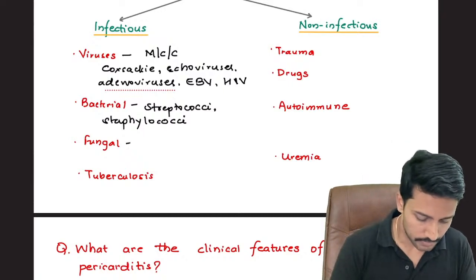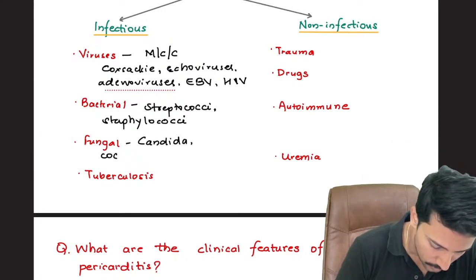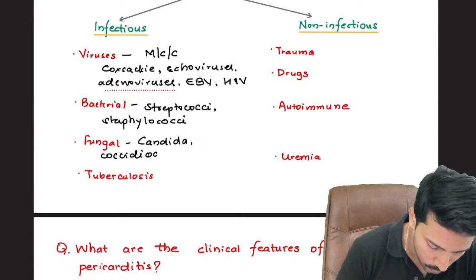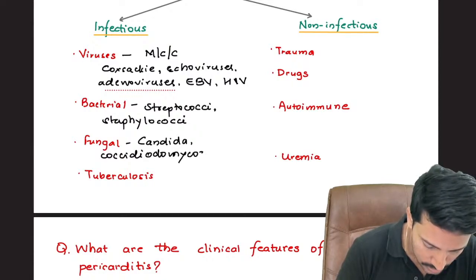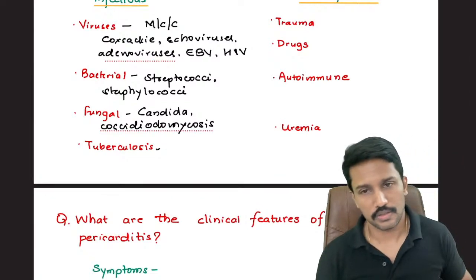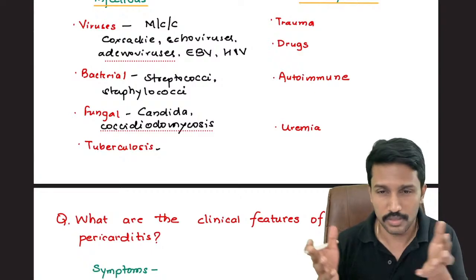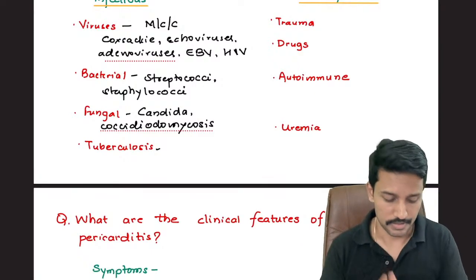Okay. When it comes to fungal causes, Candida, then coccidioidomycosis, these are known causes for pericarditis. And as we already know, tuberculosis can also cause acute pericarditis, typically more common in countries like India or what the Western world calls the third world countries.